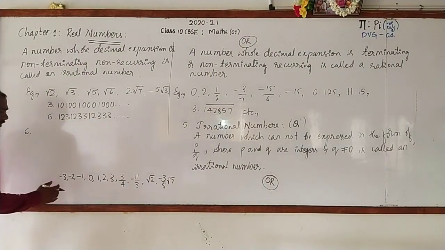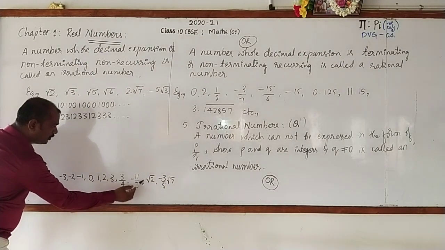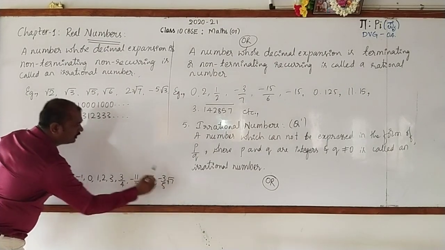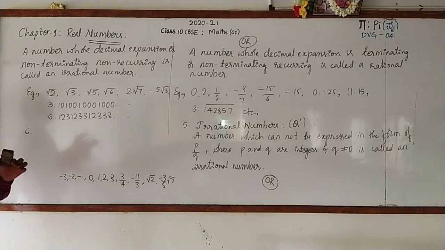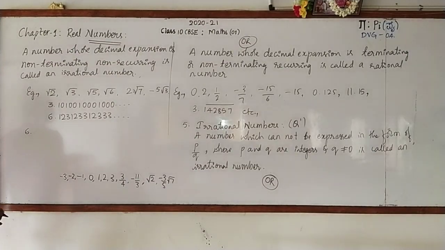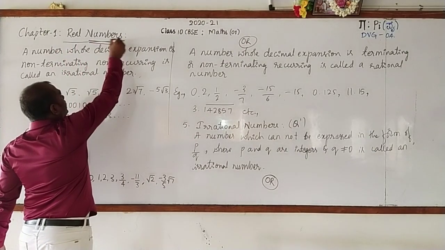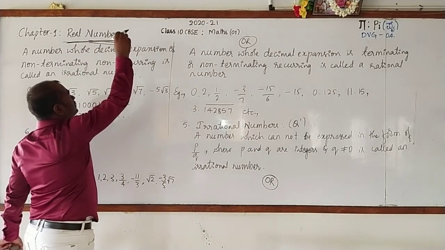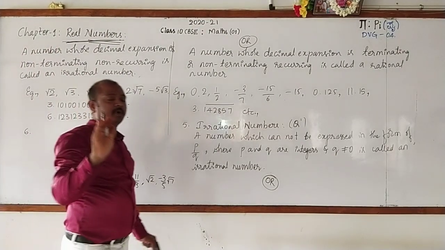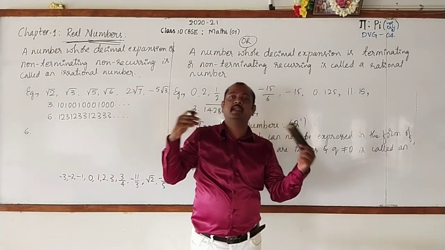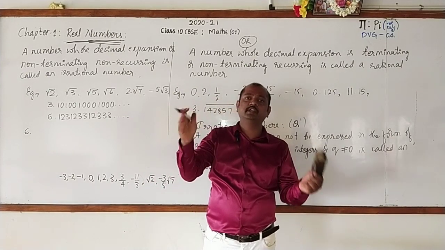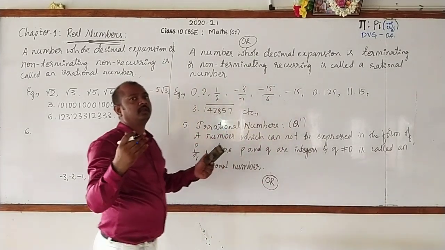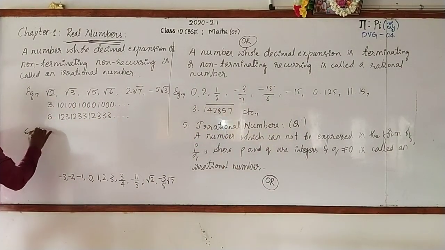See that? Here we have written both rationals and irrationals. All rationals and irrationals together are called, the name of the chapter, what is it? Real numbers. Real numbers may be natural, whole numbers, integers, rationals or irrationals. Right.